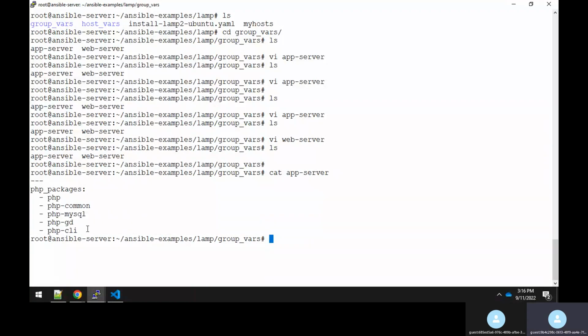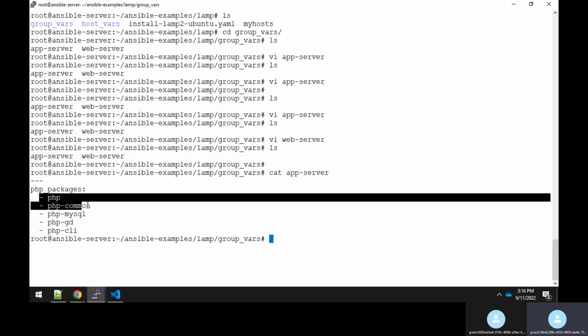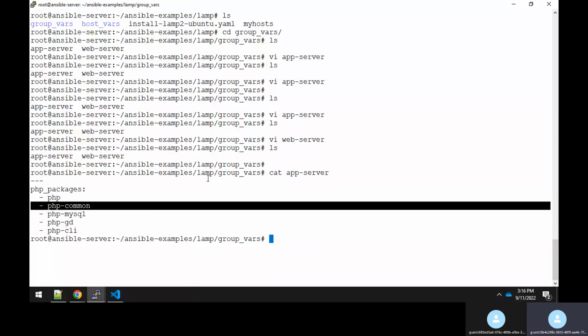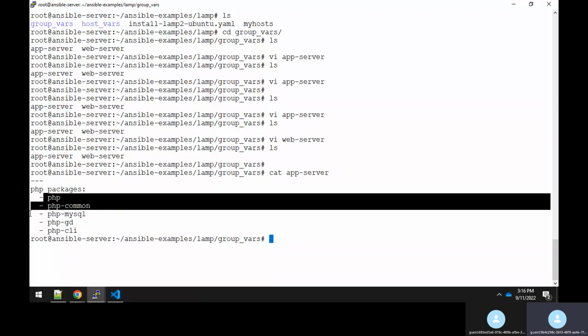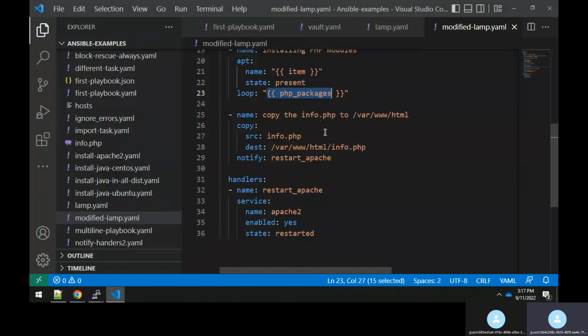So in that case, you can optimize it, you can make the changes based on your requirement. Some other team will say that I need more than this, or some other team might say I don't need all the things, I need only two things. We will say go to the group underscore values and change it. That's all. Whichever you don't need, you just put a comment or remove those entries. Or else they know how to do that, because they are only optimizing based on their requirement.